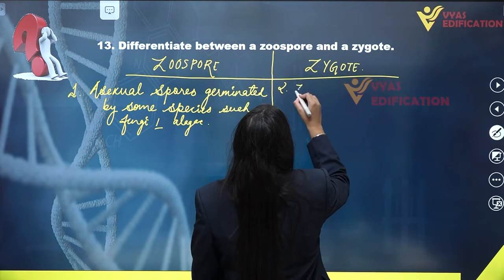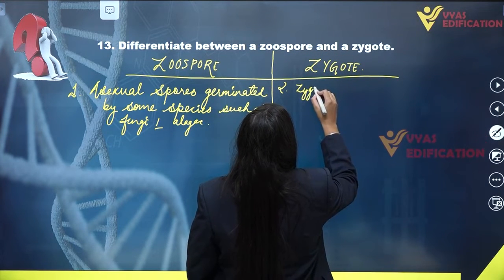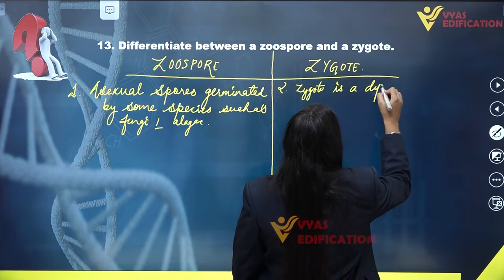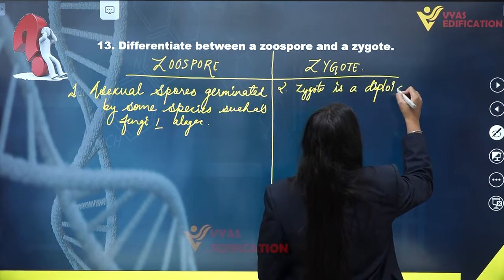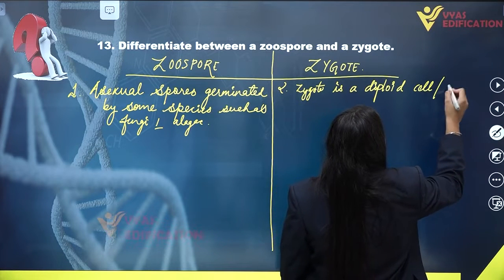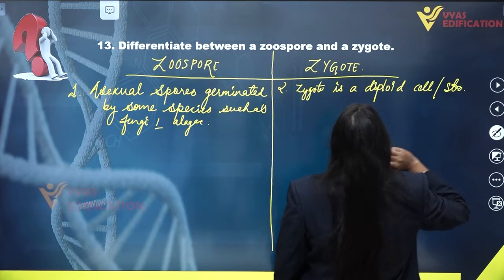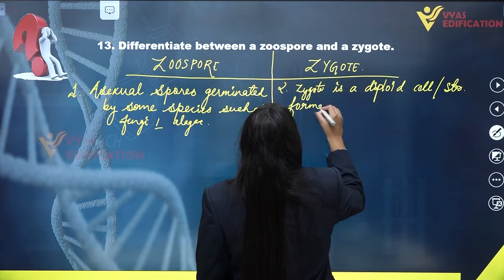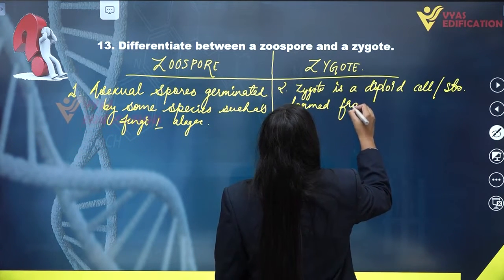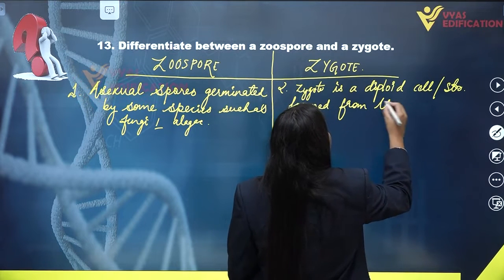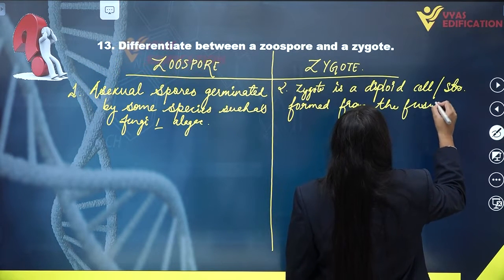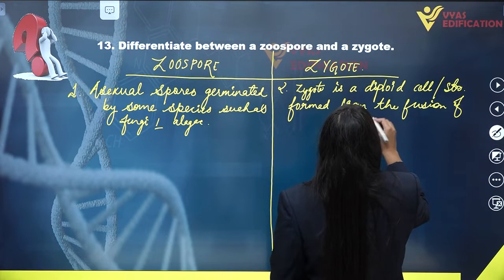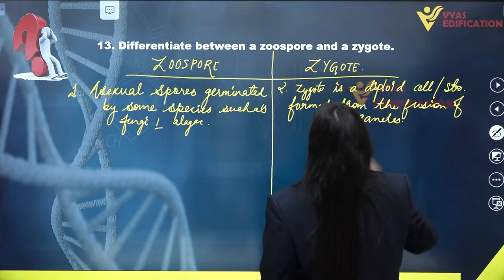So a zygote is a diploid cell or structure formed from the fusion of gametes, different types of gametes, of course.